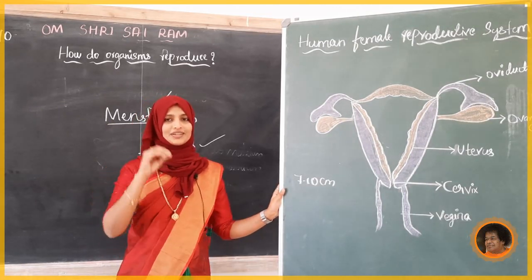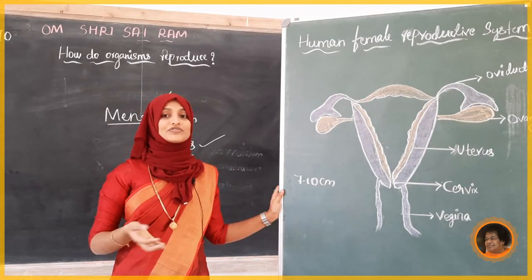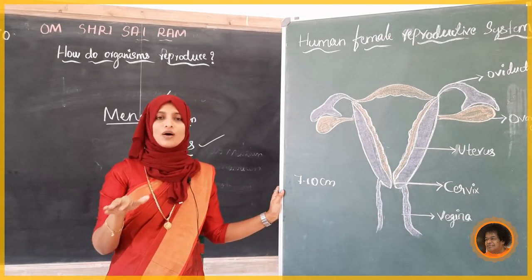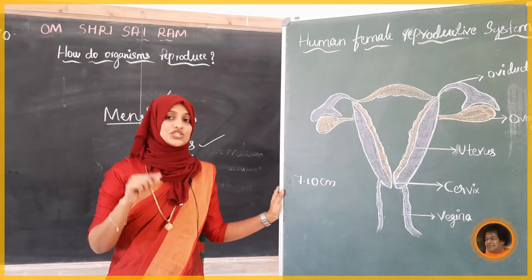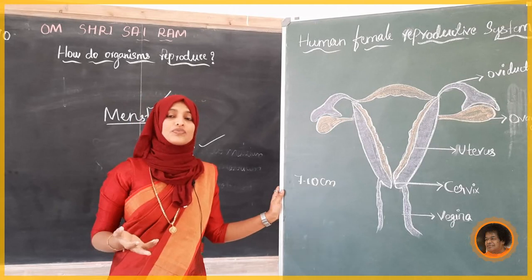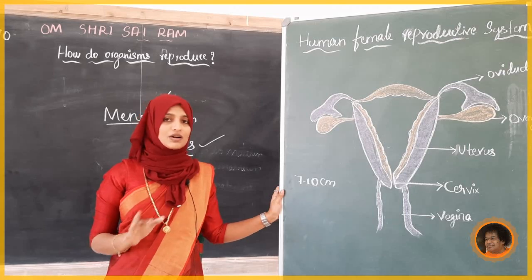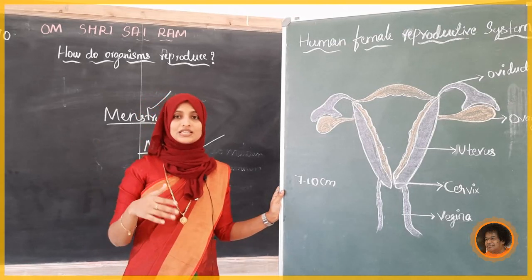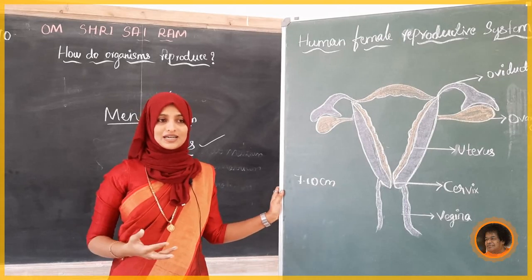Okay, next we'll see, students, at what age a girl starts these menses. In the adolescent age, most commonly at the age of 13 to 15 years, a girl will get this menstruation, but it may change. Nowadays it can be earlier because of our food style. For some it may start after 9 years, but that is not common. Commonly a 13 to 15-year-old girl will start ovulation, and so menstruation will start.